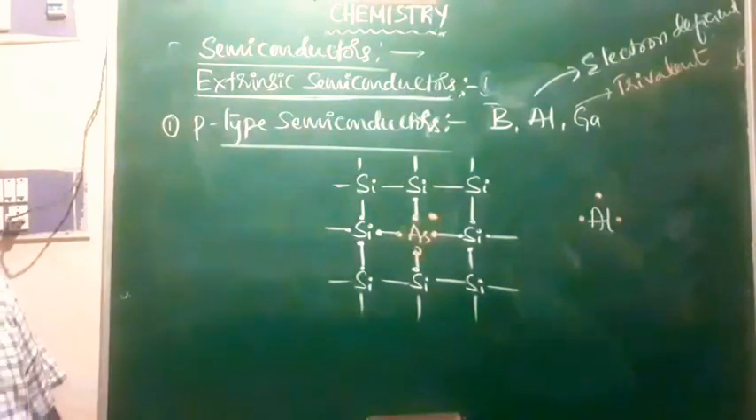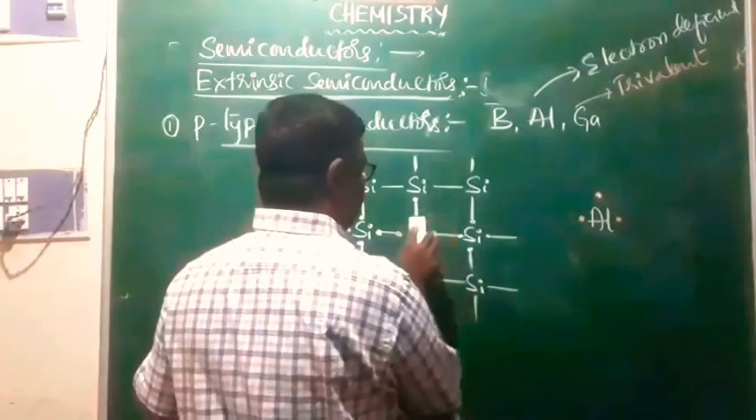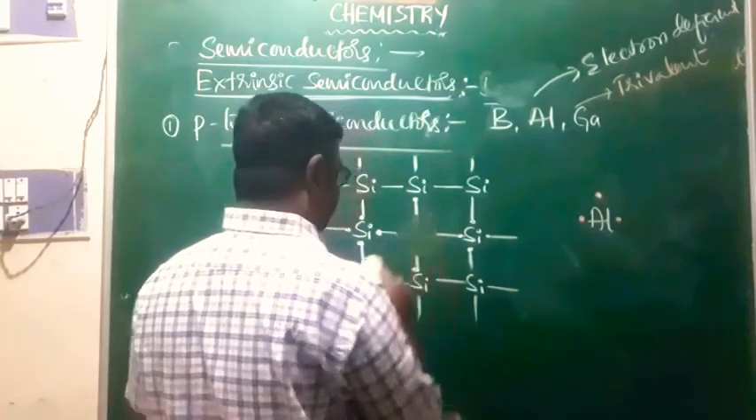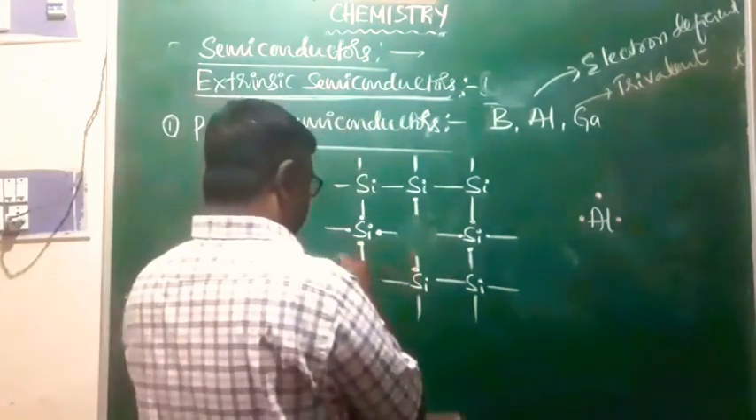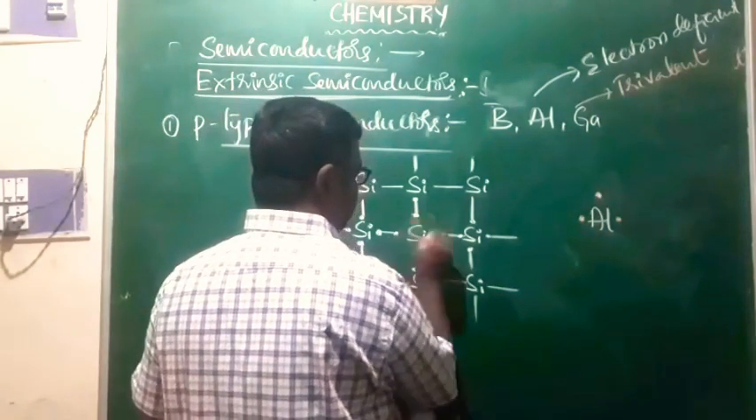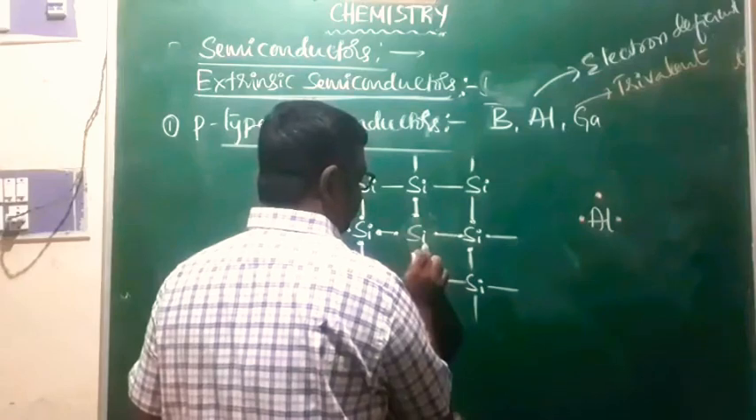We'll see how these P-type semiconductors are produced, right? As I said, earlier we had silicon here. We had silicon with 4 valence electrons.